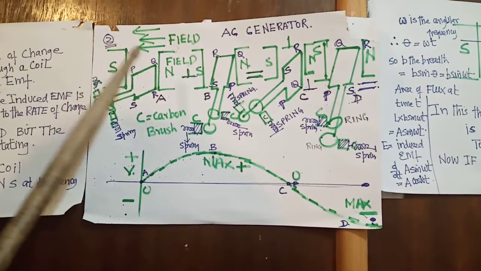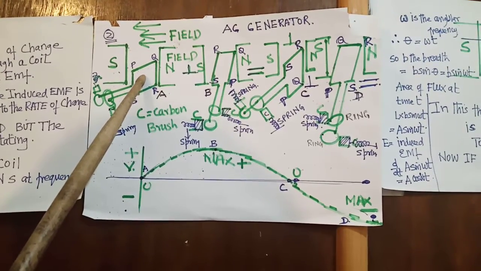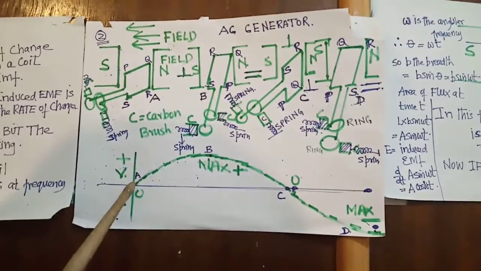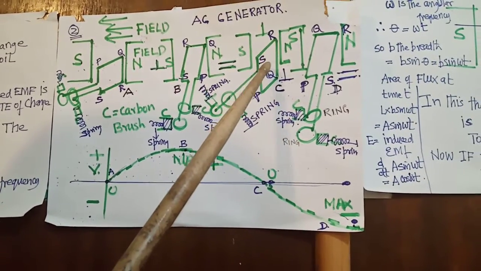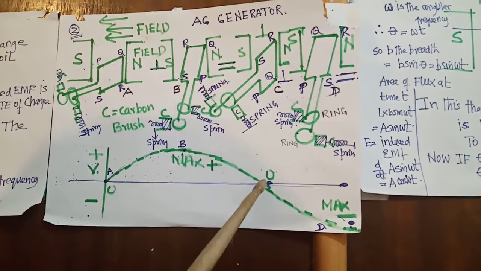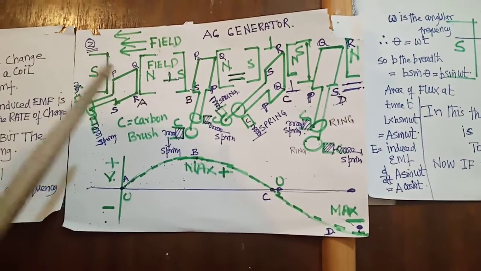So now, that is very, very mysterious. Right angle, the area is maximum, 0. 0 area, maximum. Then here also, maximum area, 0, 0. Why? There is one thing.